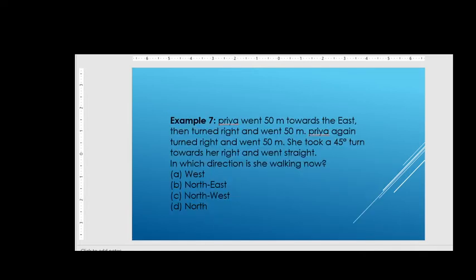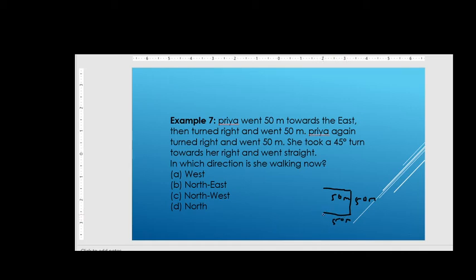Next we see the seventh question. Priya went 50 meters towards east, then turned right and went 50 meters, then turned right and went another 50 meters. Priya again turned right and went 50 meters, again turned right and went 50 meters.